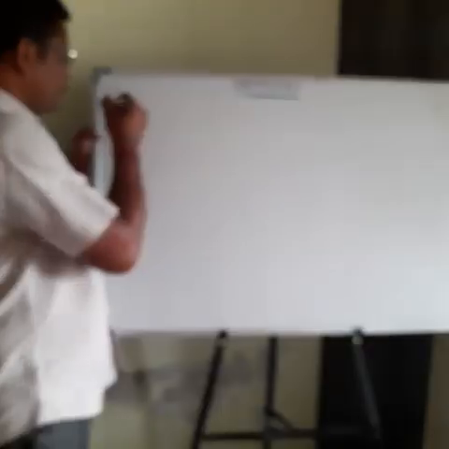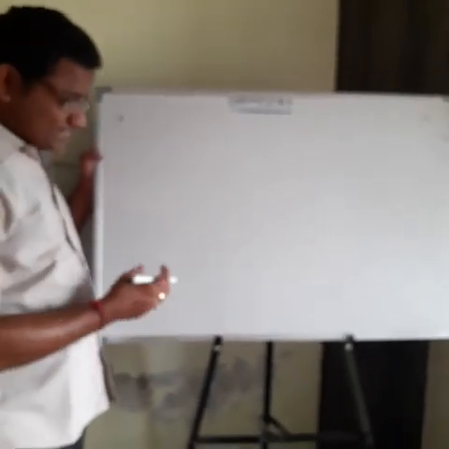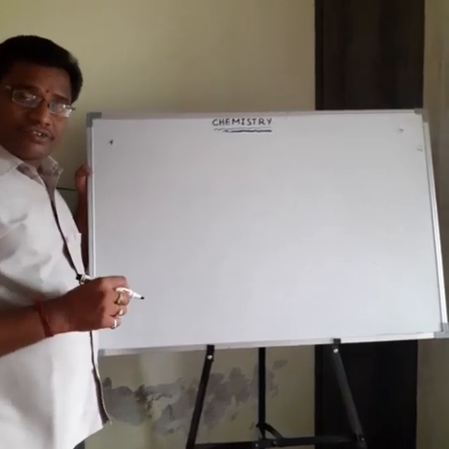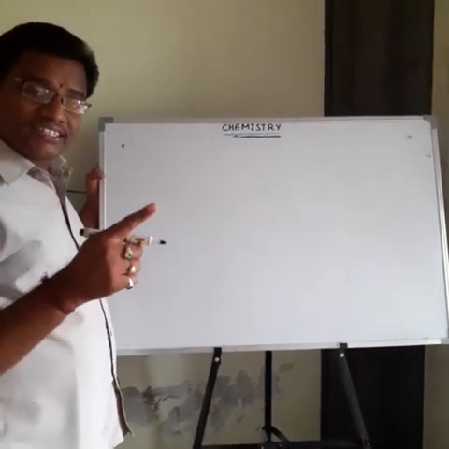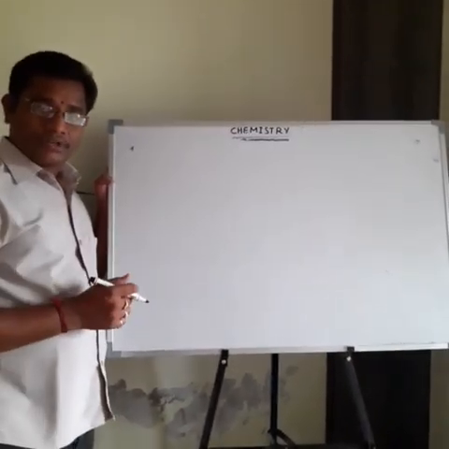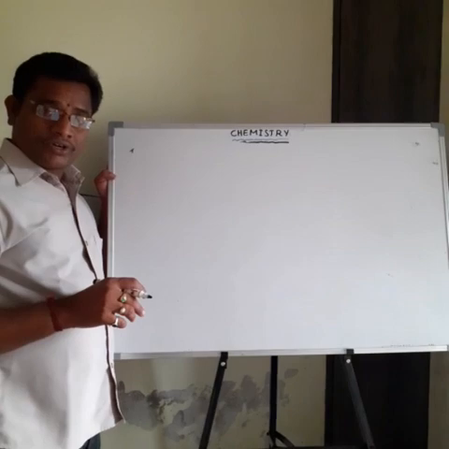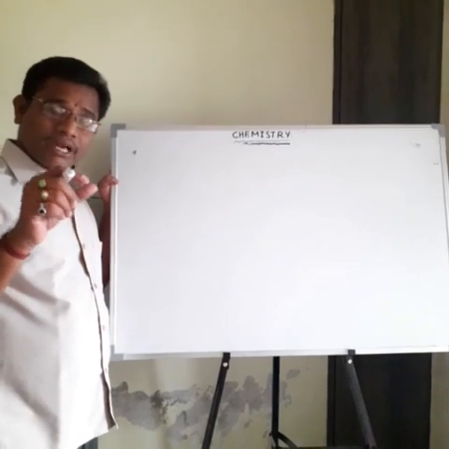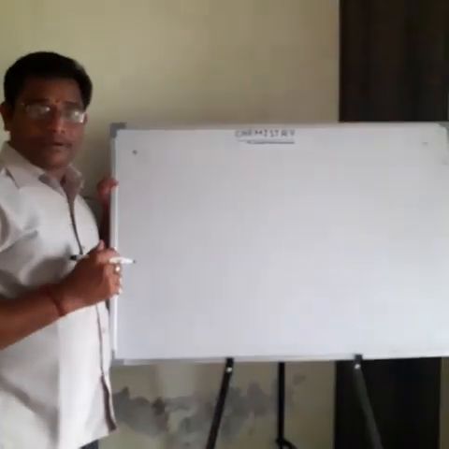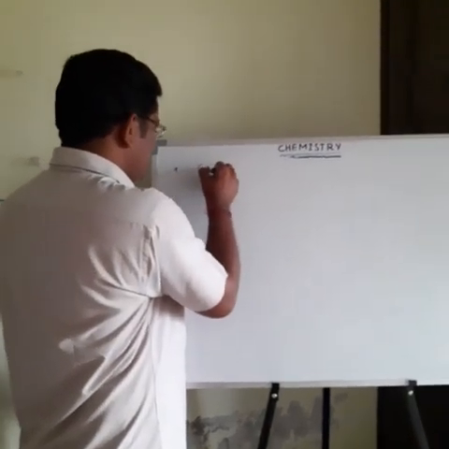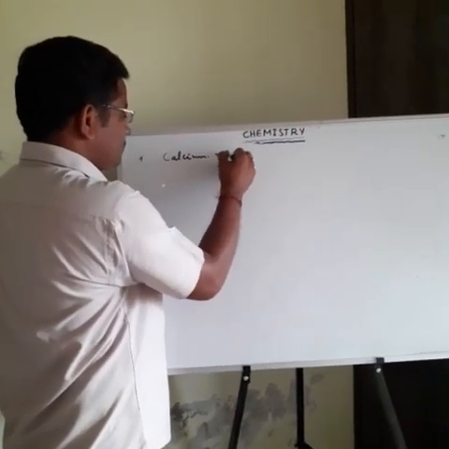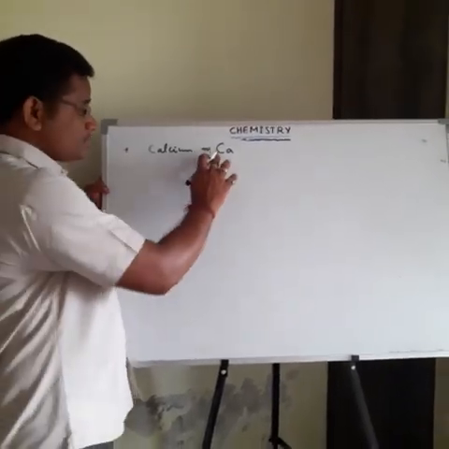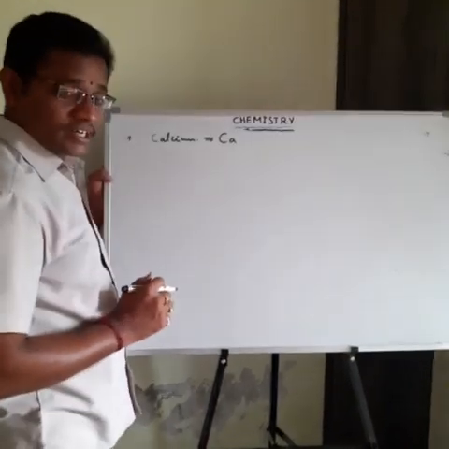Just now I told you, a symbol means the shorthand notation of the element. Another point is that the symbol is obtained from the first letter of the English name of that element. But most of the elements have two-letter symbols, in which the first letter must always be a capital letter and the second letter must always be a small letter.